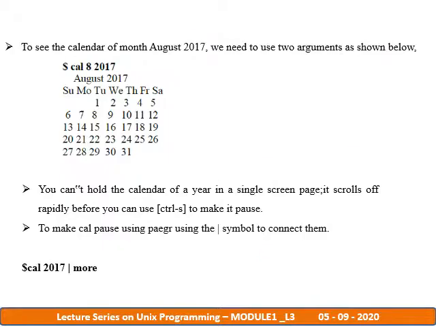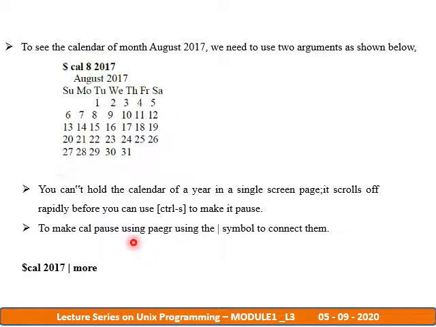If you want the calendar of only a specific month, like August of 2017 or any other year, you just give cal 8, meaning the month of August, and the particular year. The cal command then uses two arguments, one month and another year, so it directly shows the August 2017 calendar.